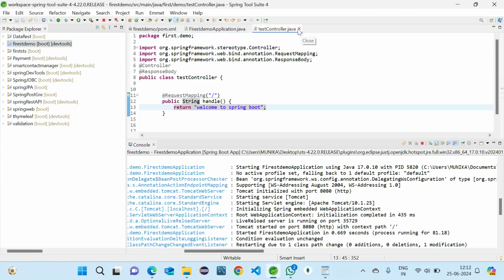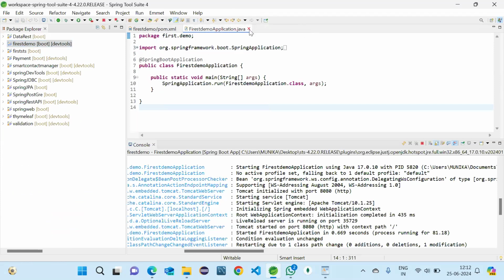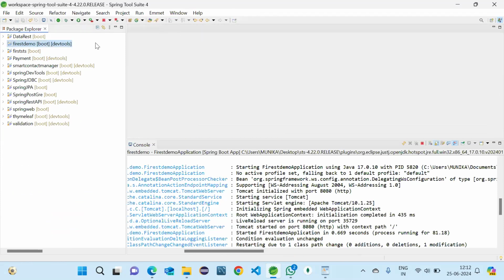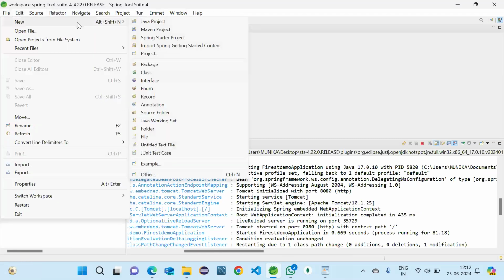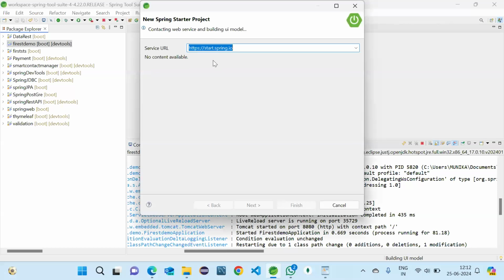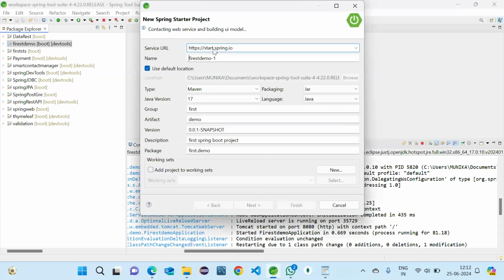So this is the basic thing, and now we'll be going to work with JPA. I will show how it will look like. And for that, let us create a project. So new Spring Starter app, and then here I'm just taking first JPA.